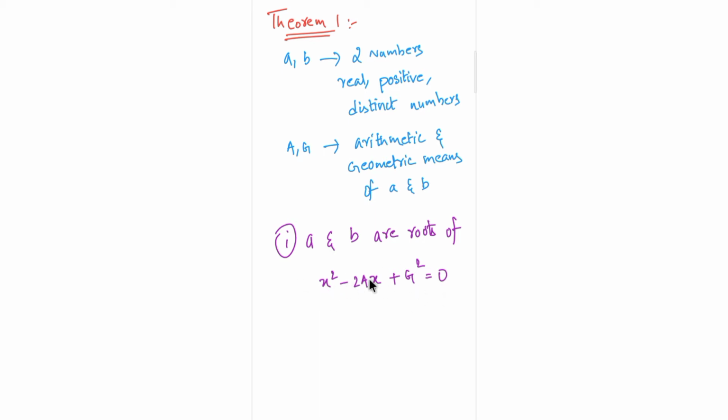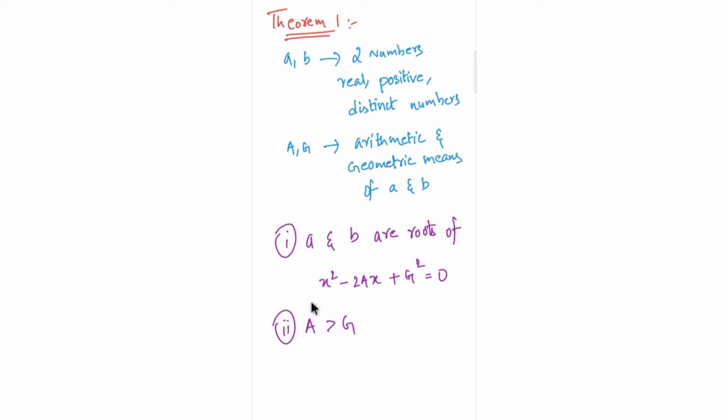This is a quadratic equation, x square minus 2Ax plus G square is equal to 0, and a and b will be its roots. The second thing is that A will be greater than G. Many people know this, we usually use that the arithmetic mean is greater than the geometric mean, but some people don't know how it actually came. It's not that we use it in every problem-solving instance, but I'll prove these two so that it gives you a handy experience.